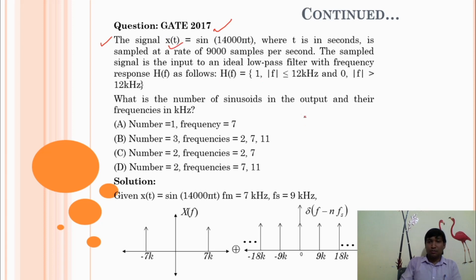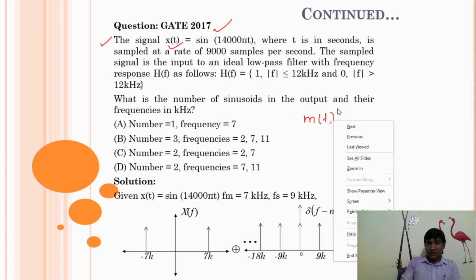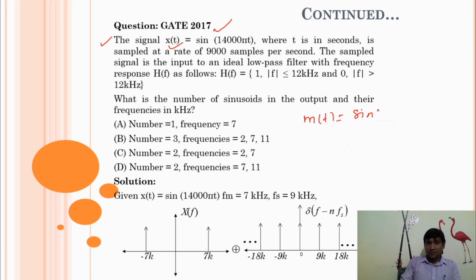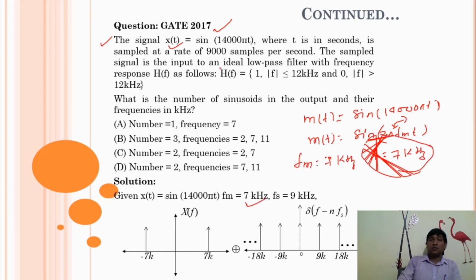This signal is your message signal m(t). In general, m(t) can be represented as sin(2πfm t). When we compare these two equations, fm is equal to 7 kilohertz.